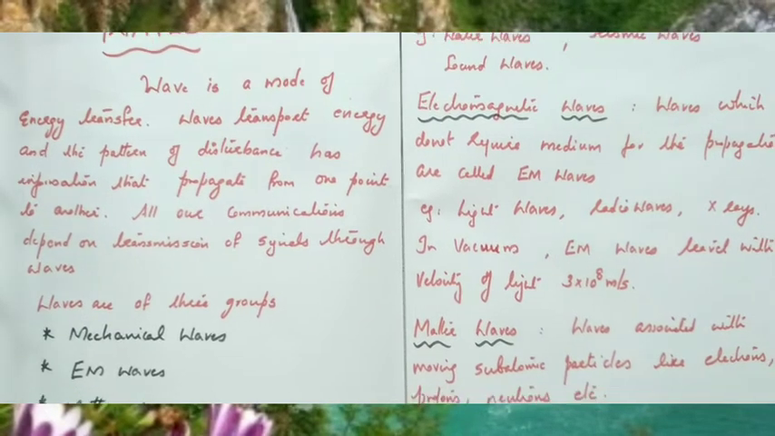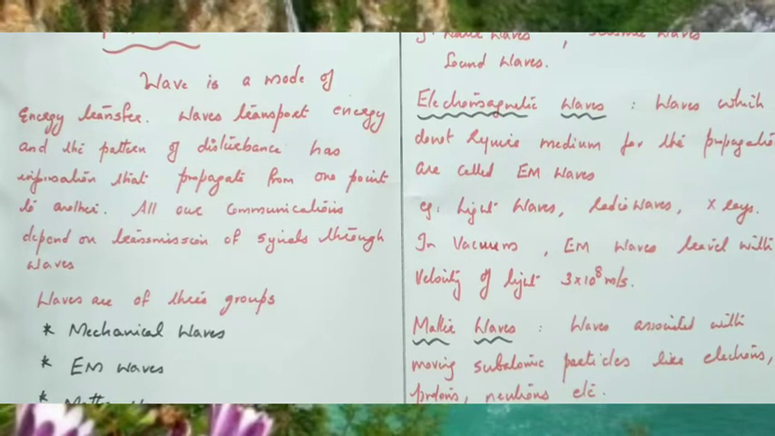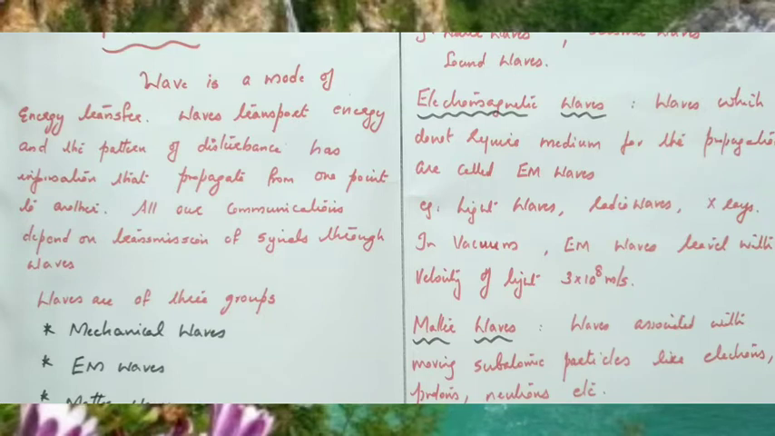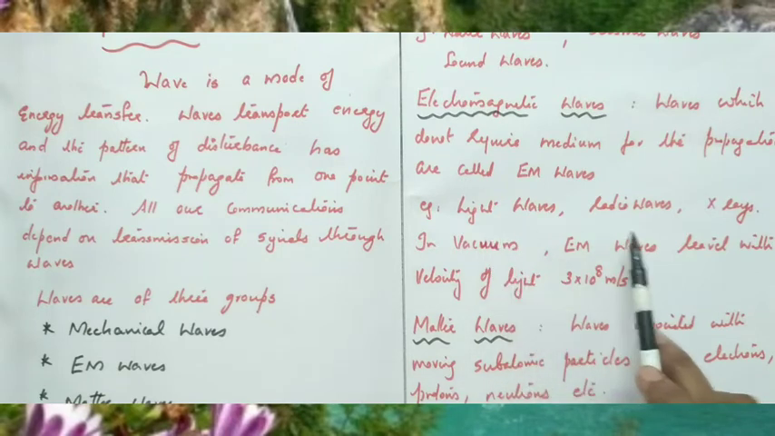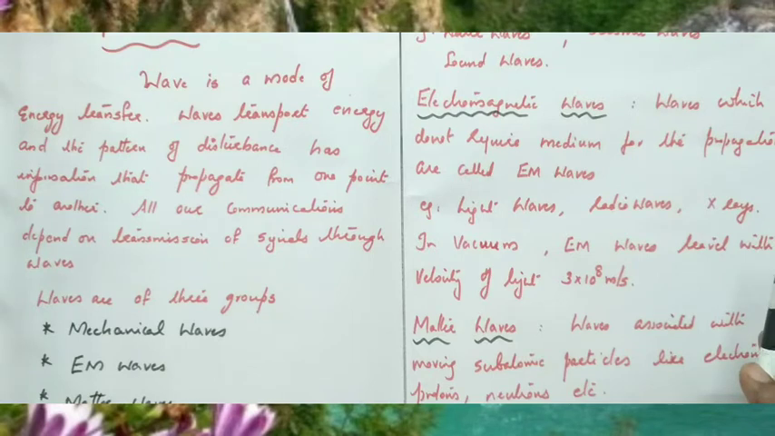Second type is electromagnetic waves. The waves which do not require medium for the propagation are called electromagnetic waves, EM waves. You will study more about EM waves and the different applications and uses of electromagnetic waves in 12th standard. So electromagnetic waves means the waves which do not require medium for the propagation. For example, light waves, radio waves, X-rays, gamma rays, UV rays, infrared rays, etc.